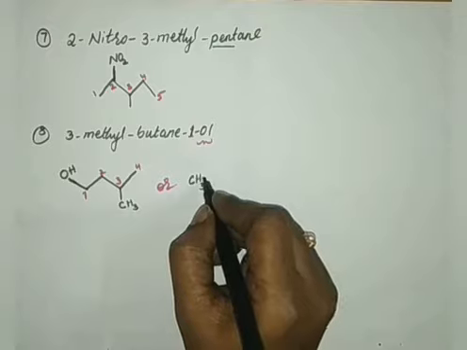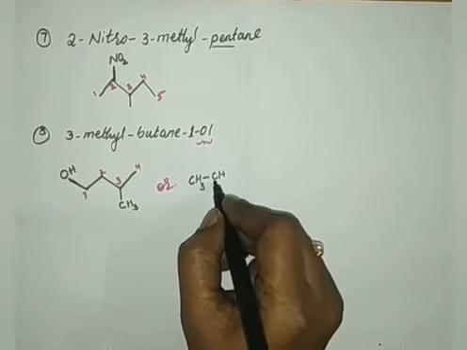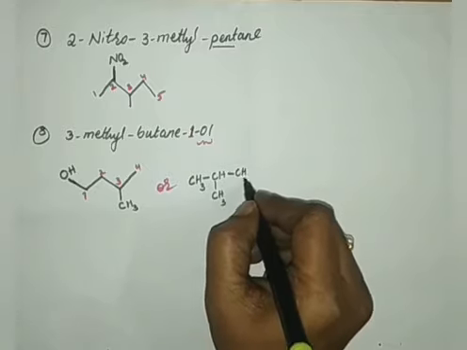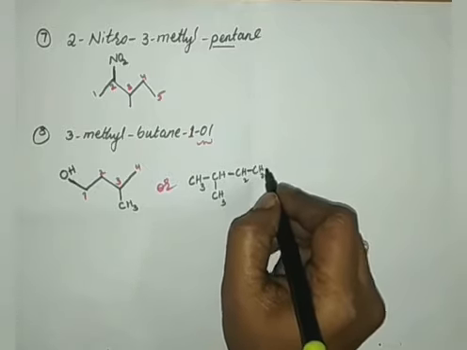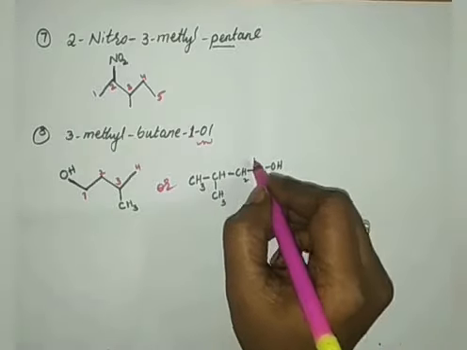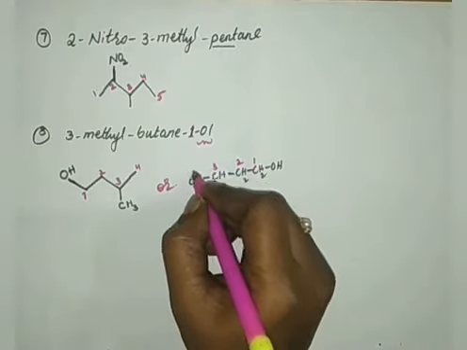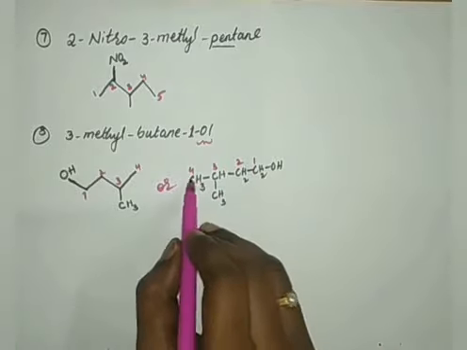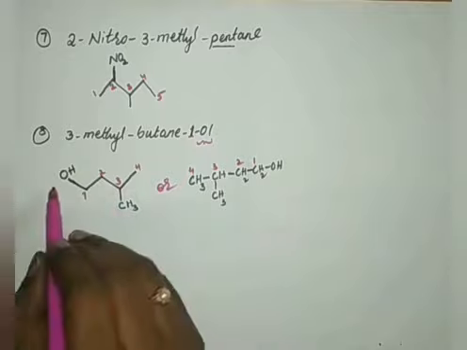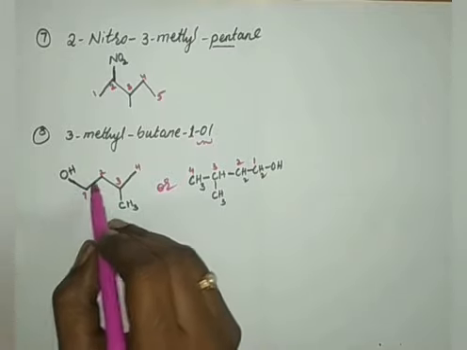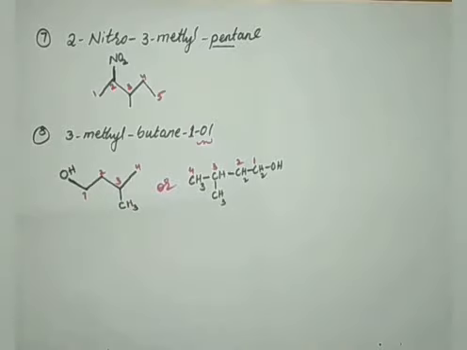Or else I can also write like this: CH3, CH, CH3, CH2, CH2, OH. Because now I am coming from this side. So 1, 2, 3 and 4. Either you write like this or like this, you have to get it in your mind. 4 carbons must and should. When you are writing, you should not write OH here itself. If you write OH here itself, it contains only 3 carbons.